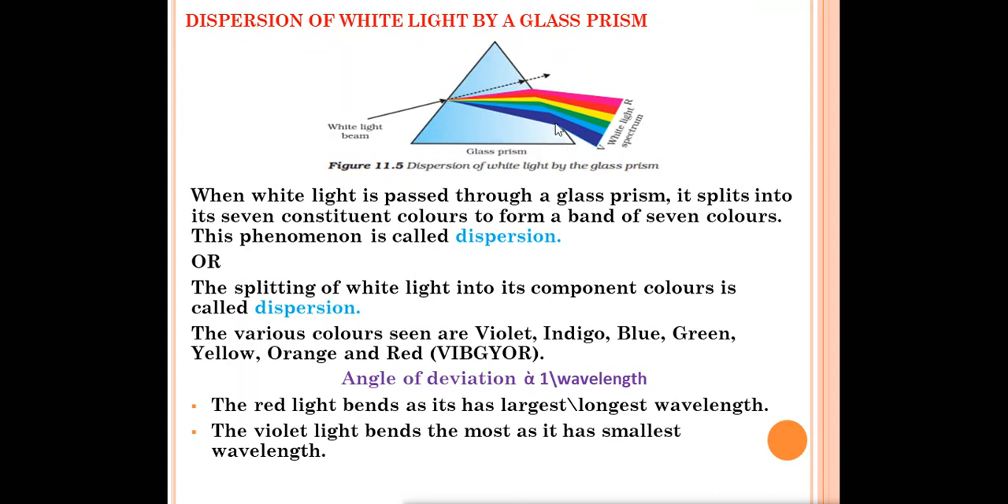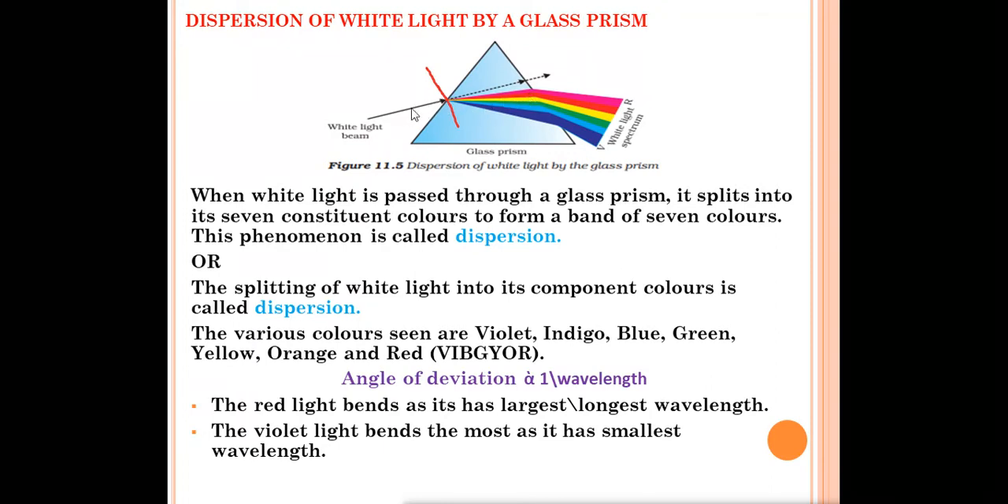Suppose this is our glass prism, and this is white light. An example of white light is sunlight. If we pass this white light through the prism, what will happen? Refraction will take place. The light does not go in a straight direction, but gets refracted. Suppose this is the normal, at 90 degrees. The light goes from air to glass, from the rarer medium to the denser medium, so it will refract.